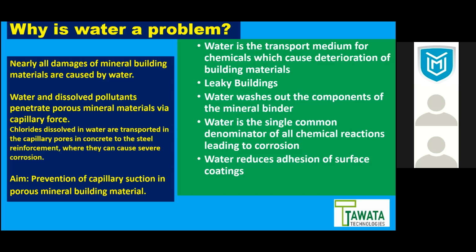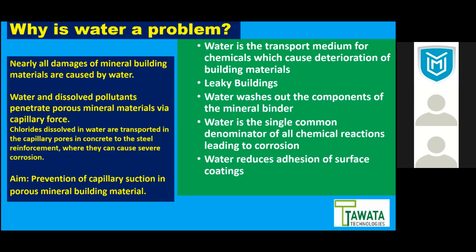Water is the single common denominator for all chemical reactions leading to corrosion. This is a very important statement: without water, none of the reactions will occur. Even if you have pollution, there are a lot of pollutants in the air, nitric acid, sulfuric acid, and they all form acid rain.